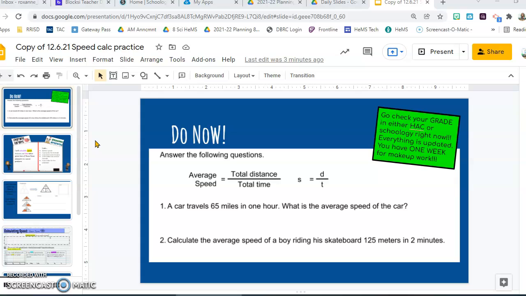Everything is updated. You have 1 week, so you have till this Friday to get all the makeup work or redos or anything else that you need to do. If you have any questions, contact your teacher directly by email so they can reply back. But right there on your grade page, it does show you what you are missing. It either has a red dot or it is 2 dashes, or if the score is low,